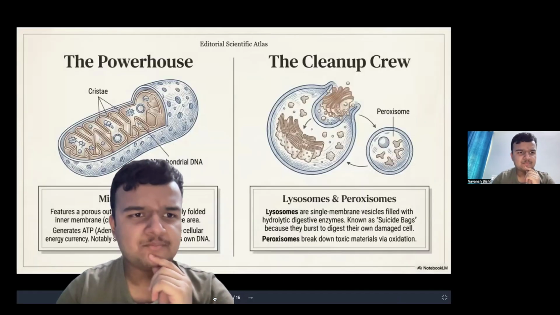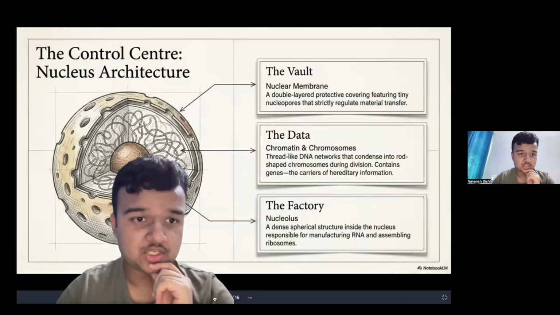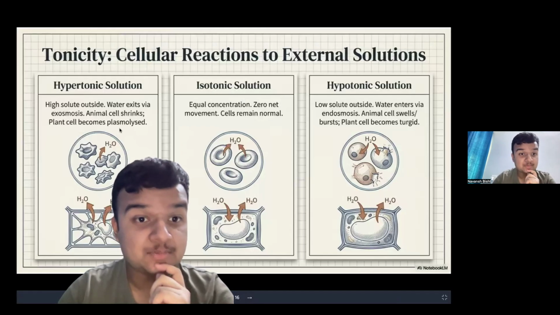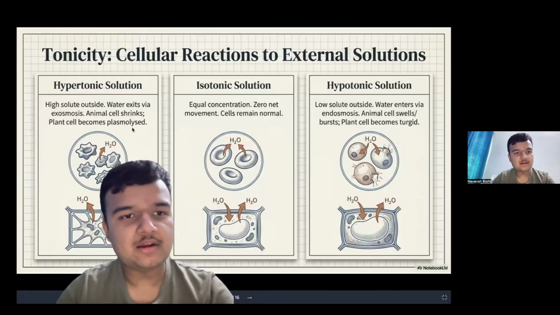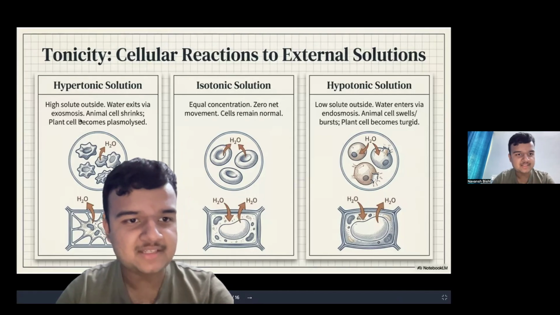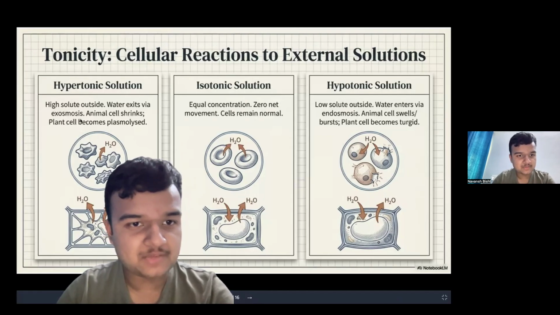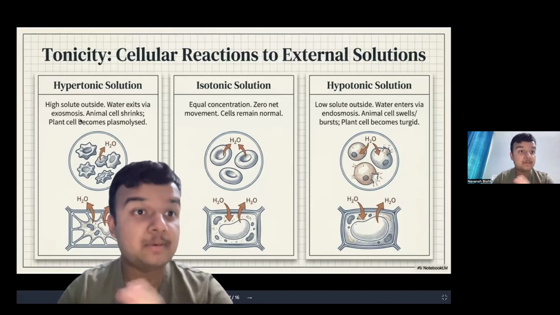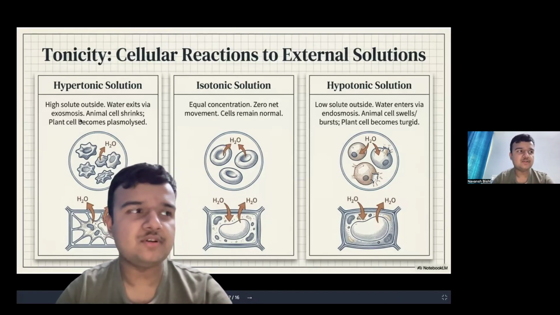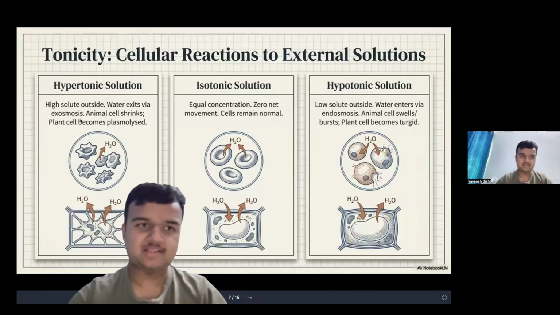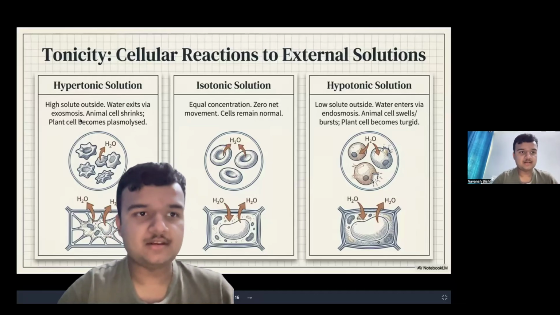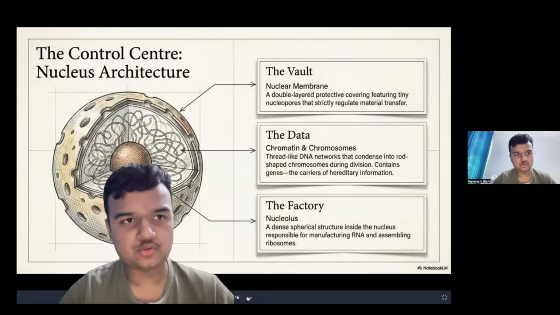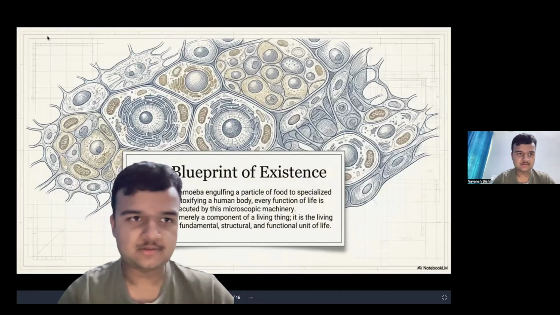I think plasmolysis is also there. Plasmolysis is also an important process. The plant cell becomes plasmolyzed. Basically it starts to shrink due to osmosis. That's called plasmolysis. This was asked in one of the question papers in class 9th exams, so that's why I told you. I think there's one more concept, cell division, mitosis and meiosis.